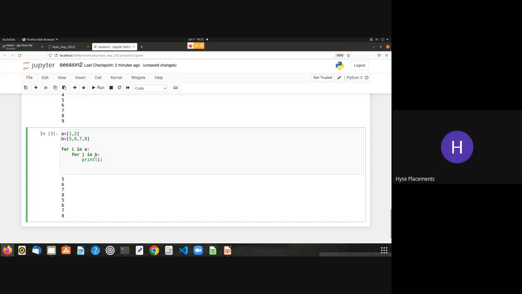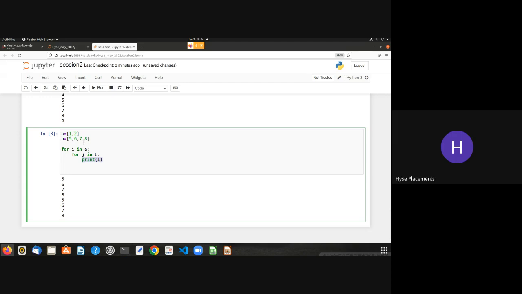See, I told you, this entire for loop needs to be completed. So the first value, 1, will be assigned to I, and for J in B, see, it has 5, 6, 7, 8. This loop will be completed until all the elements of B are executed inside this for loop. So whenever you're taking one value from B, it executes the I value, that is 1. Since there are 4 numbers here, the 1 will be repeated 4 times.